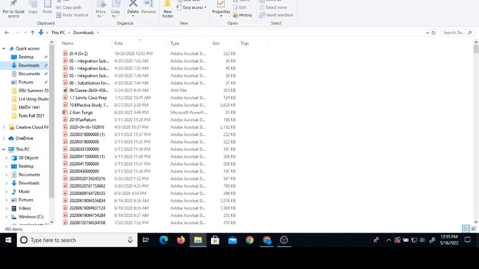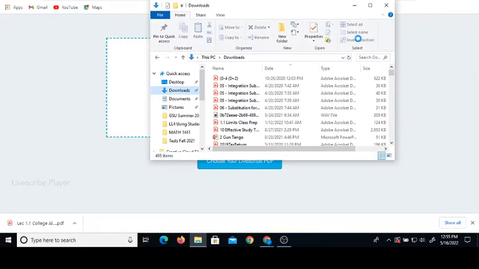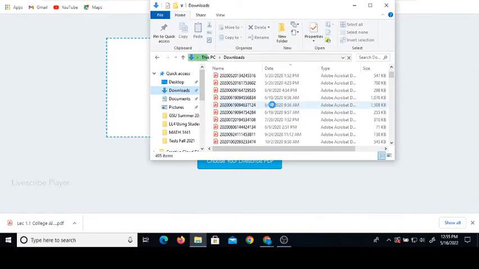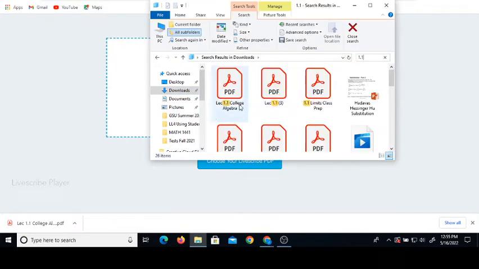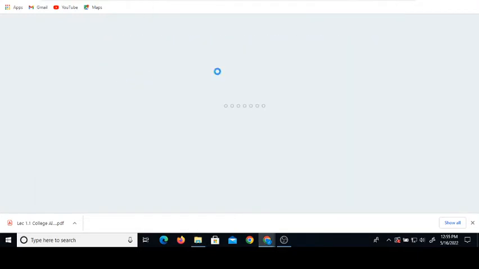So I had it in downloads. And let me see here. 1.1. There we are. So just drag and drop. And let it load. This may take a few seconds.